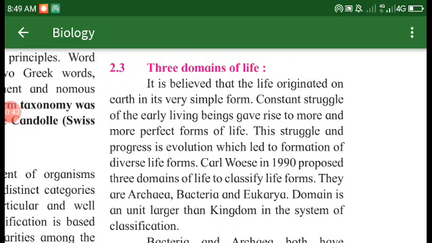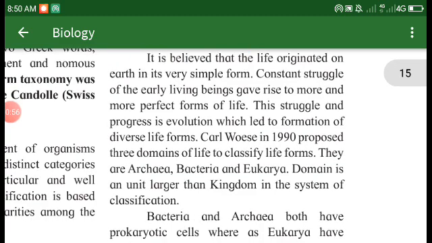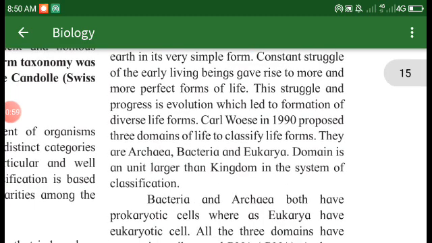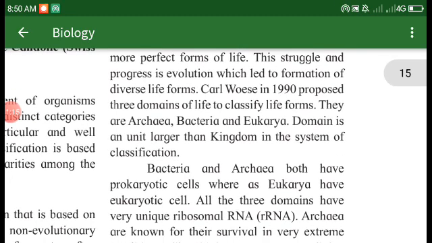So let us understand the three domains of life. It is believed that life originated on earth in a very simple form. The constant struggle of early living beings gave rise to more and more perfect forms of life. This struggle and progress is evolution, which led to the formation of diverse life forms. Carl Woese in 1990 proposed the three domains of life to classify life forms. They are archaea, bacteria, and eukarya. A domain is a unit larger than the kingdom in the system of classification.